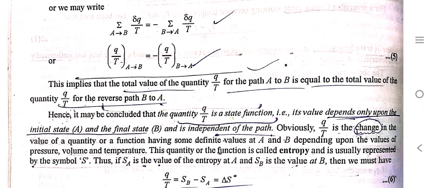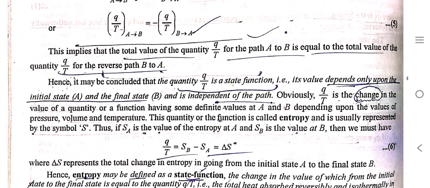It implies that the total value of the quantity Q by T for a path A to B is equal to the total value of the quantity Q by T for the reverse path of B to A. Hence, it may be concluded that the quantity Q by T is a state function. Its value depends only upon the initial state and the final state. It is independent of the path. Obviously, Q by T is the change in the value of a function having some definite value at A and B, depending upon the pressure, volume, and temperature. This quantity or function is called entropy and is usually represented by the symbol S.